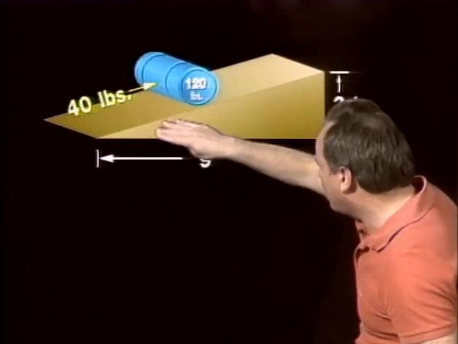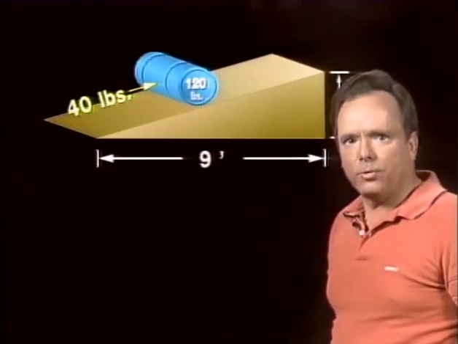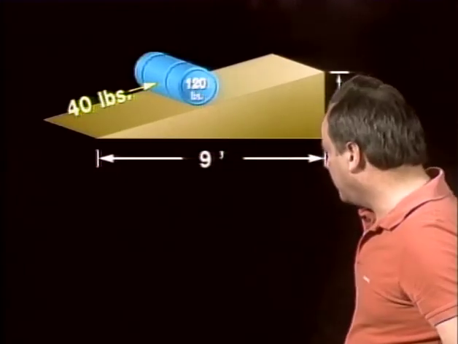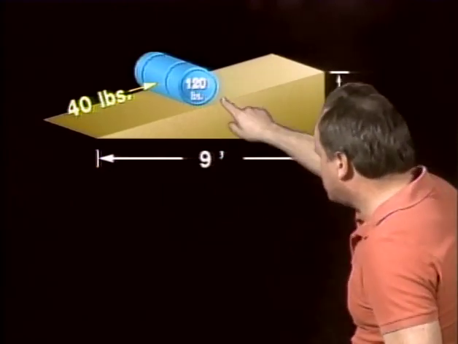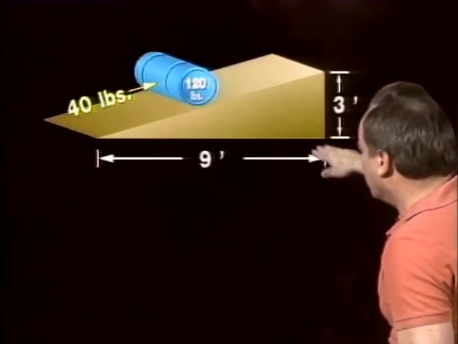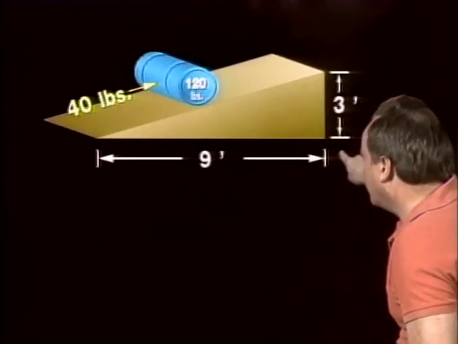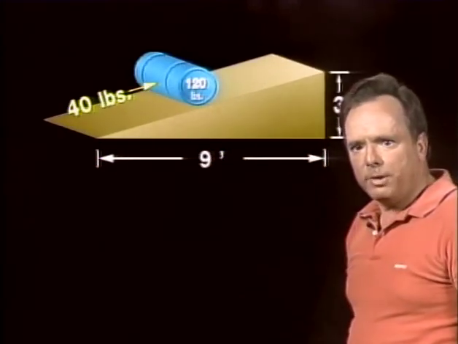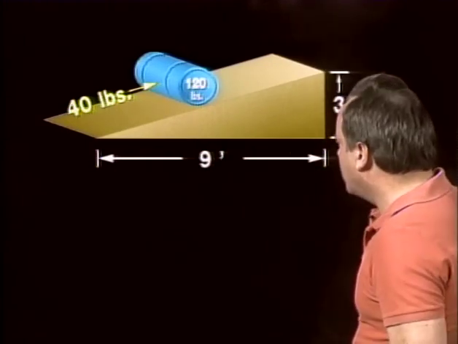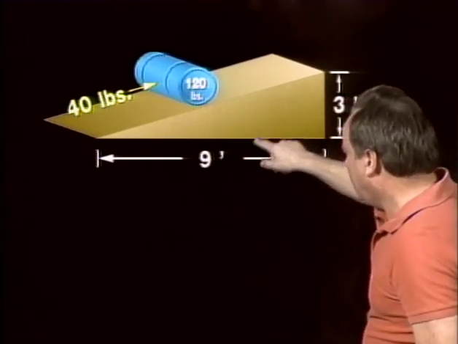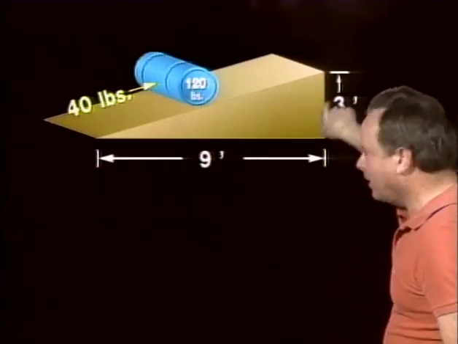It's a simple machine that on the FAA written exam facilitates the raising or lowering of heavy objects by applying a small force over a longer distance and therefore a longer period of time. So they have a question on a test that says you're going to take 120 pounds and raise it 3 feet by rolling it up a 9-foot ramp. How much force will be required? Well, it's going to require a ratio of 3 to 1, or 9 to 3, or 3 to 1.